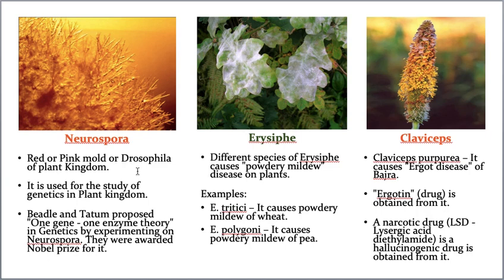And there are two scientists. The scientist's name is Ballard. I'm extremely sorry, Beadle, I pronounced it wrong. Students, please don't mind. Beadle and Tatum proposed one concept called the one gene, one enzyme concept by experimenting on Neurospora. For this, they got a Nobel Prize also.